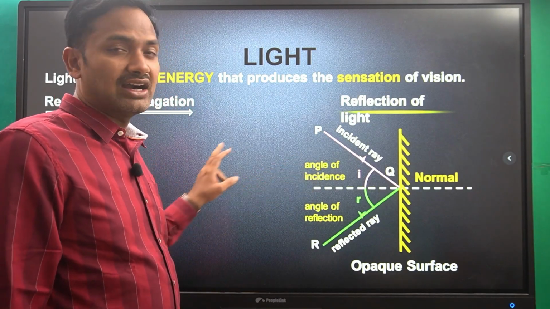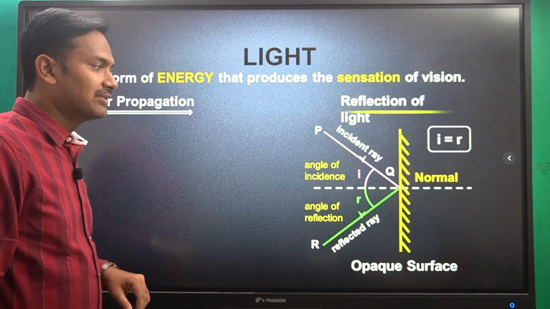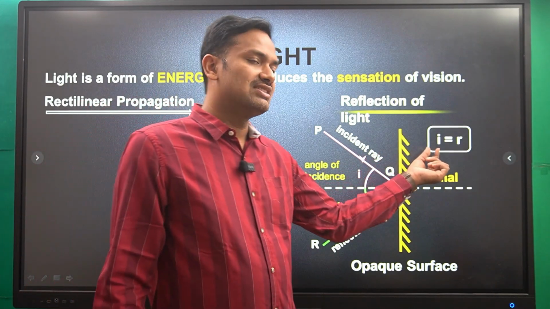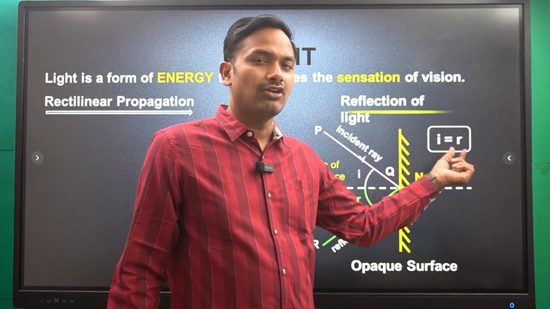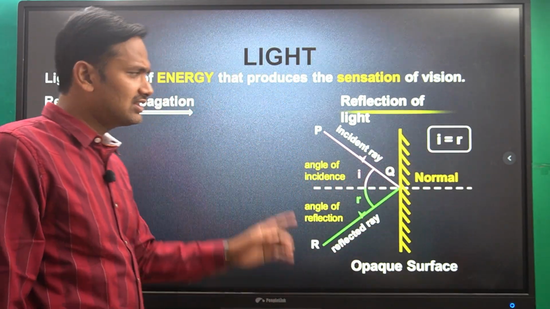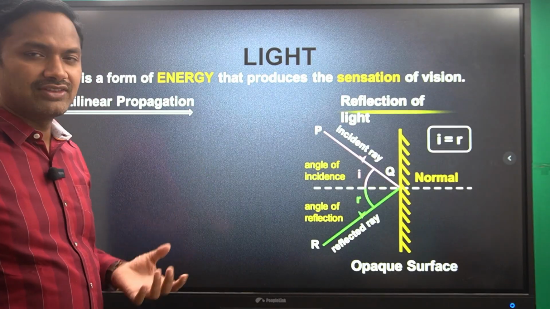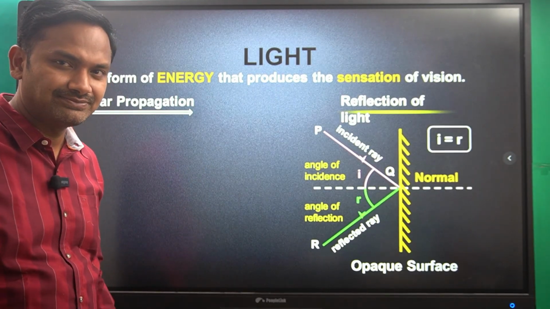And the angle of incidence is equal to the angle of reflection. This is the first law of reflection of light.